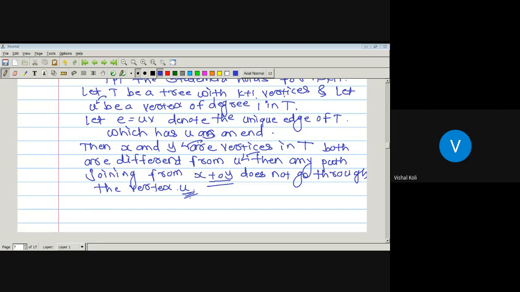Now, if we remove the vertex U from this tree T, we get the vertex removal subgraph T minus U. The number of vertices in T minus U must be k, since we assumed the tree T has k plus 1 vertices and we removed the vertex U. And the number of edges in T minus U is k minus 1. Why?